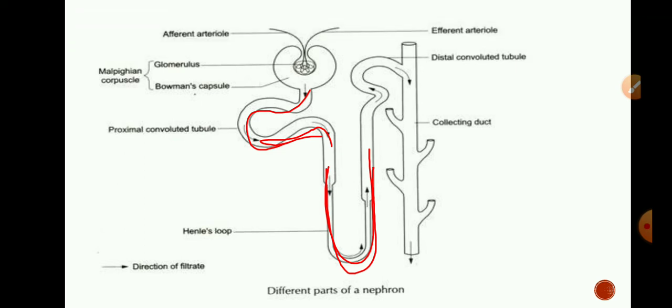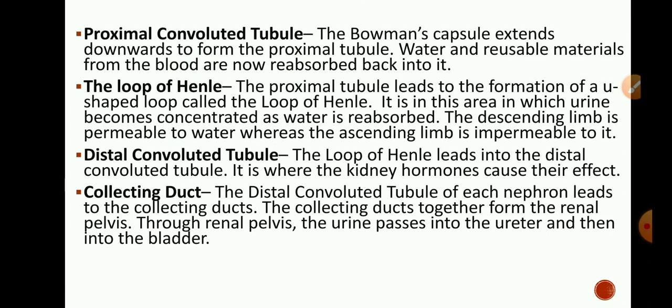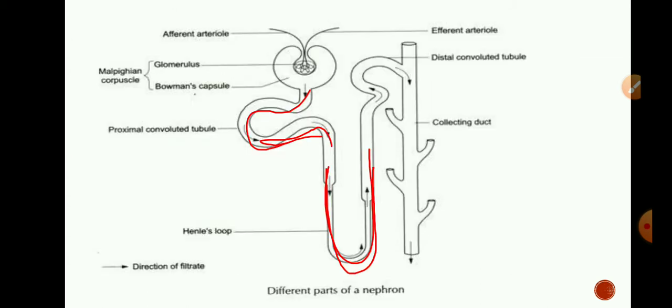Next part is the distal convoluted tubule. The loop of Henle leads into the distal convoluted tubule. It is where the kidney hormones cause their effect. And the last part of the nephron is the collecting duct. The distal convoluted tubule of each nephron leads to the collecting duct. The collecting ducts together form the renal pelvis, and through the renal pelvis urine passes into the ureter.